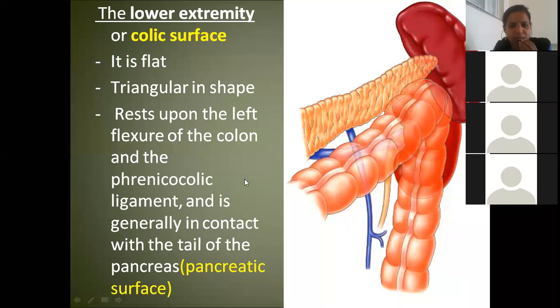Phrenico-colic. Yes. Hemalata, could you hear? Yes, ma'am, a little bit.